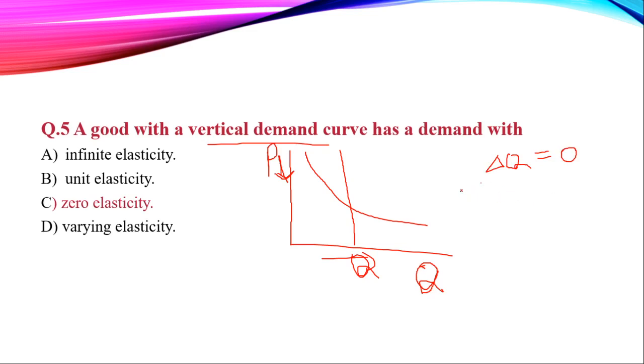As we know, price elasticity of demand is the percentage change in quantity demanded divided by the percentage change in price, delta P. So if delta Q is 0, then the whole factor will be 0. So there will be zero elasticity.